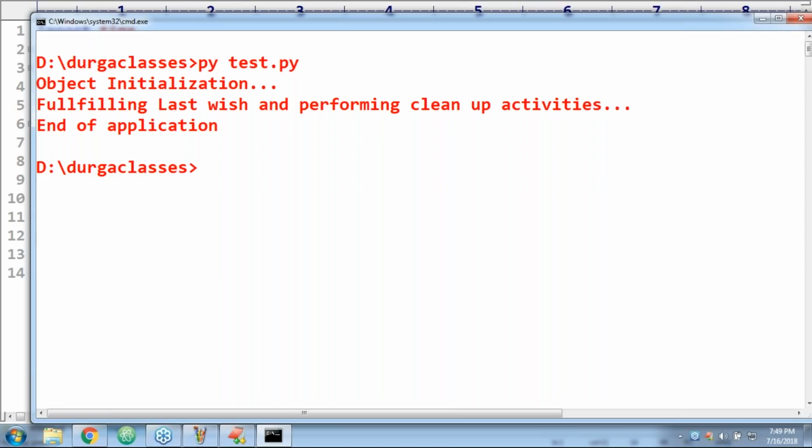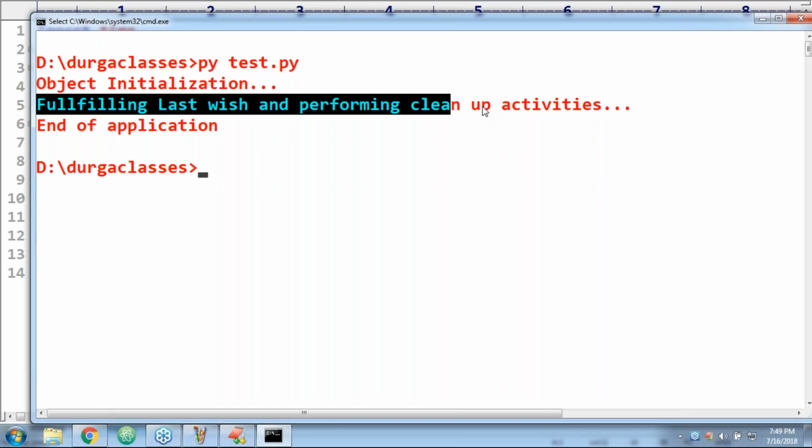Sir, clear indication, clear practical proof. Yes, sir, the destructor executed means that object is by default eligible for garbage collection. So if the object doesn't contain any reference variable, then only the object is eligible for garbage collection. That is, if the reference count is 0, then only that object is eligible for garbage collection. Everyone can able to understand?